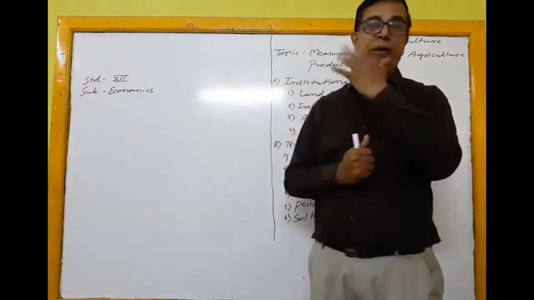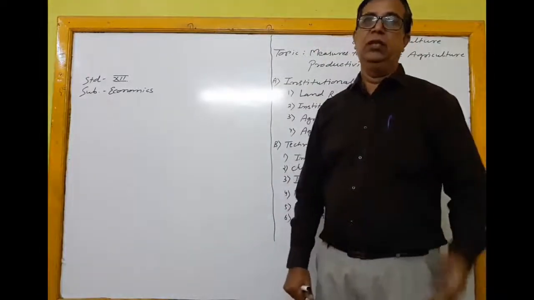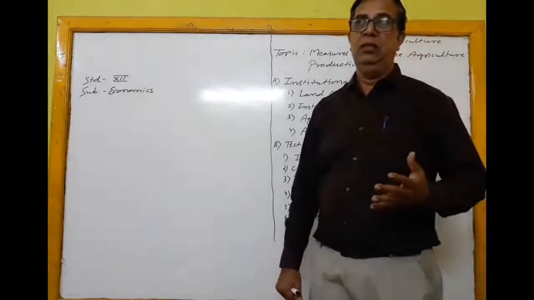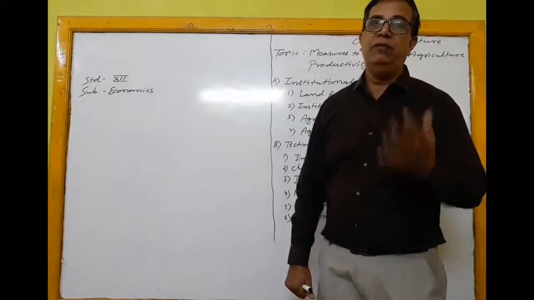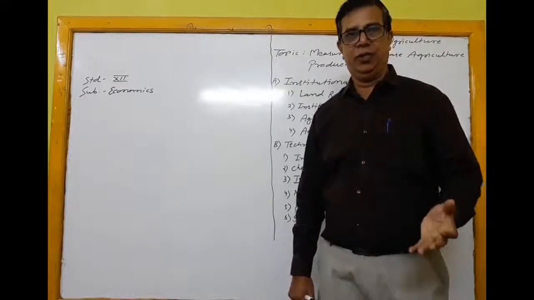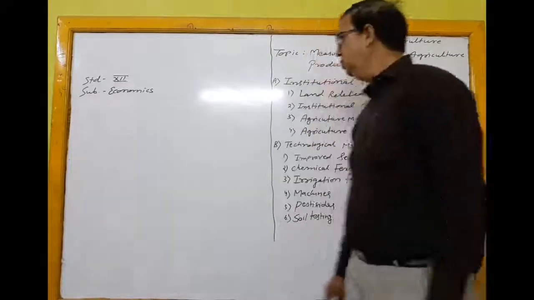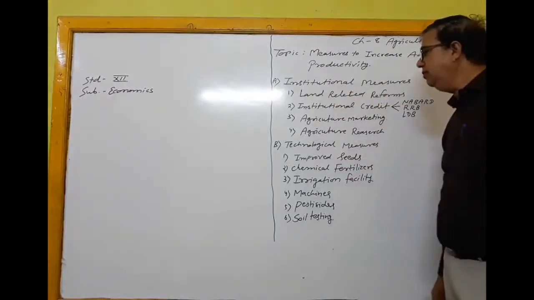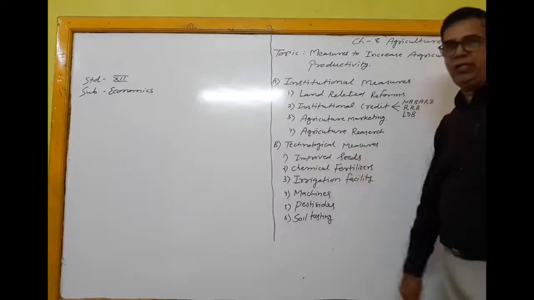But after Green Revolution, the government of India took many steps to increase productivity of agriculture. So here the first one is institutional measures and second one is technological measures.